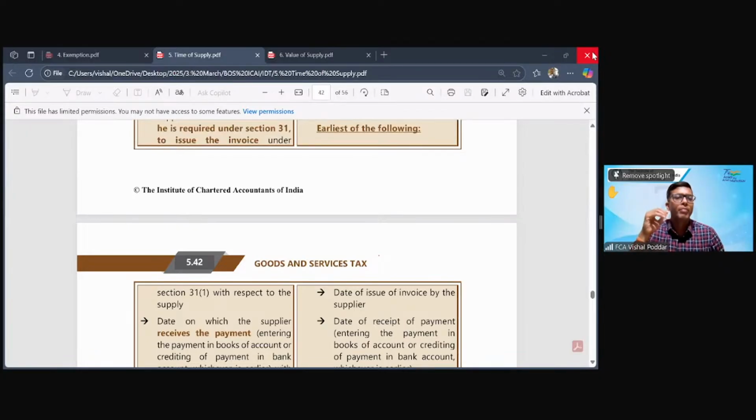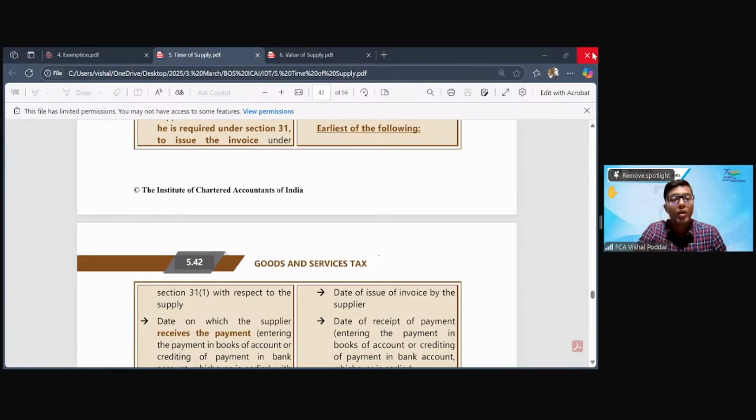Same thing is continuous supply of service. Best example is coaching, where you join a coaching. Again, every day you are learning something. So there is continuously some service being given, but payments are periodical. So this is again an example of continuous supply of service. The only difference between the two definitions is that for continuous supply of service, there is a condition that it should go minimum for 3 months. If it is less than 3 months, then they will not classify it as continuous supply of service.